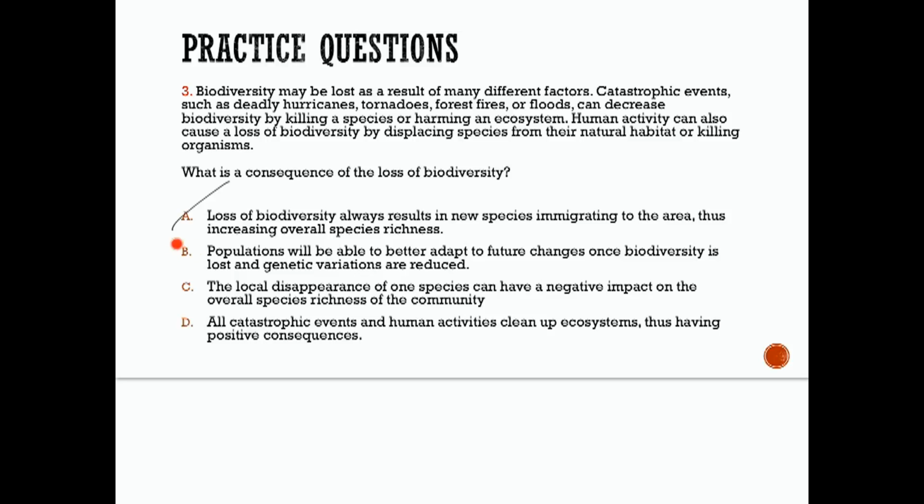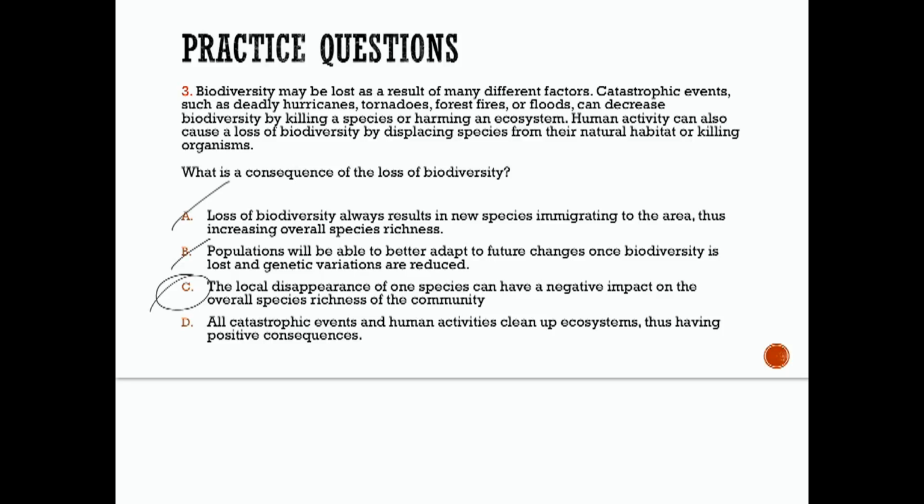And let's look at B. Populations will be able to better adapt to future changes. Once biodiversity is lost and genetic variations are reduced, okay, that's not going to help them adapt. So we'll cross off B.